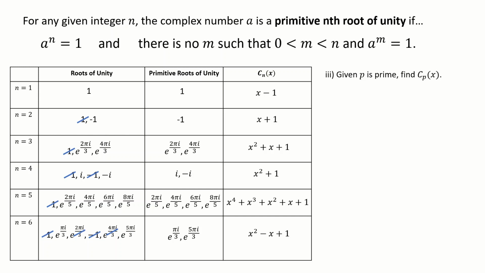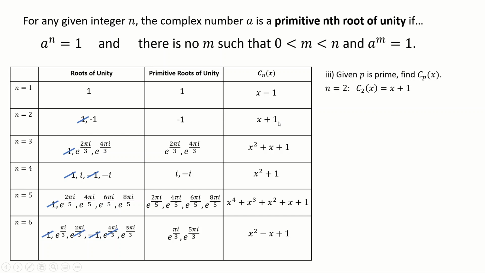Okay, part 3. Given p is prime, find Cp of x. Now, when I first read this, I thought this is a bit wild, really. I've just spent ages working out only 6 Cn of x's, and now you're basically asking me to find an infinite number of them, because what's p? There's an infinite number of prime numbers. So to try and get a sense of a pattern, let's look at what we've found out so far.